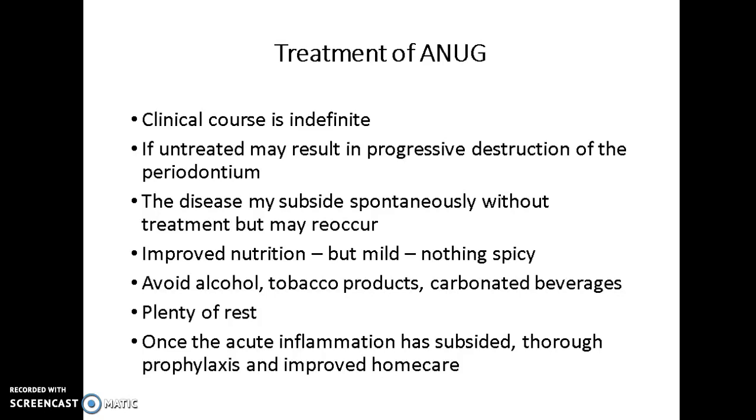And once that acute inflammation has subsided, it's really necessary to do a thorough prophylaxis to remove any of that necrotic tissue and explain to them improved home care practices.